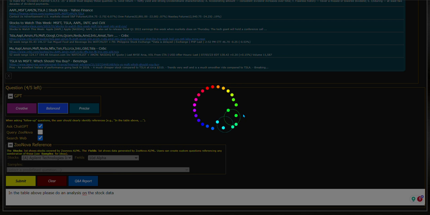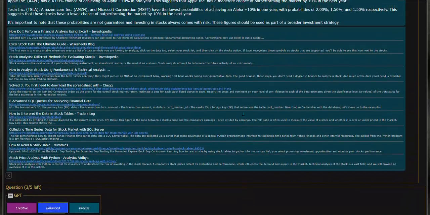Now ChatGPT will analyze the table that I just generated and give me a response. And here it is.